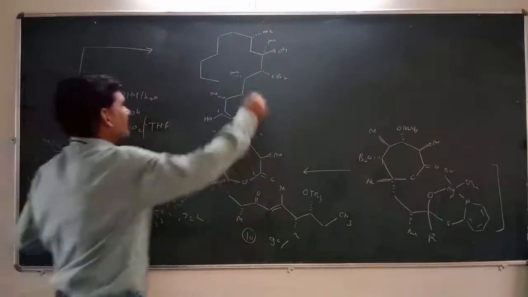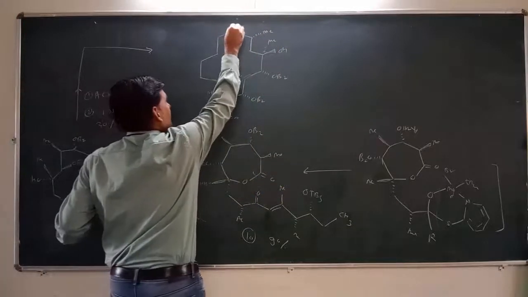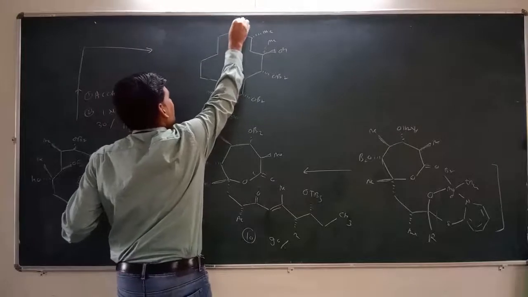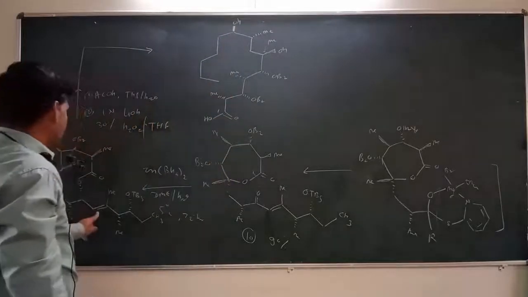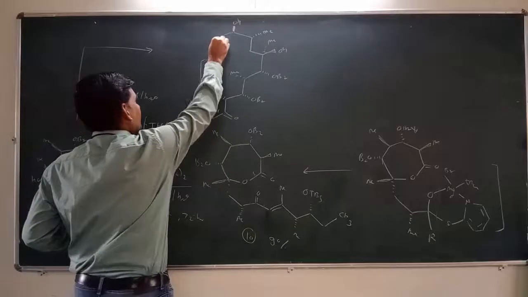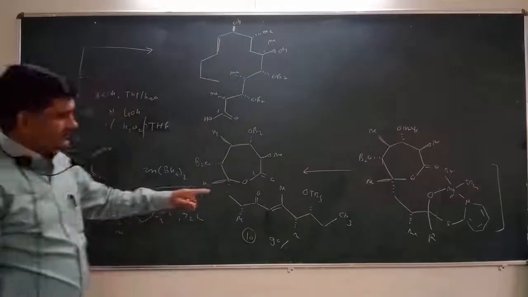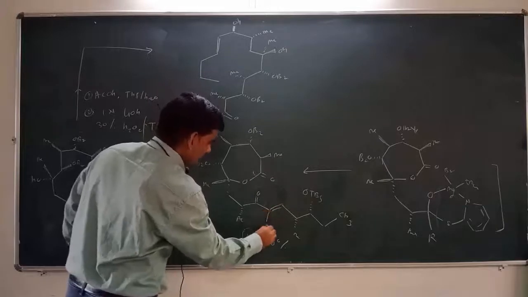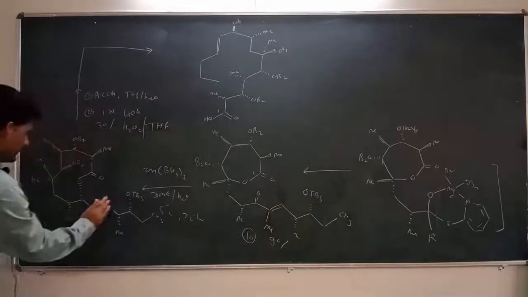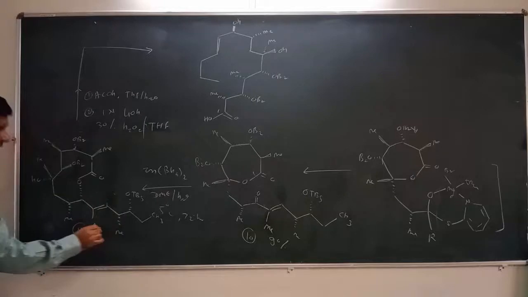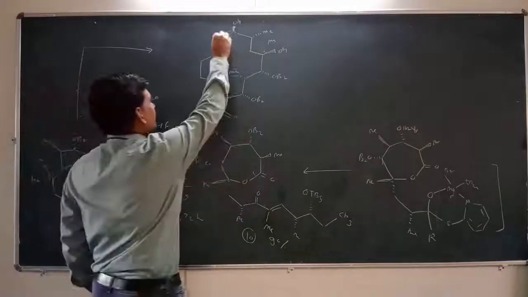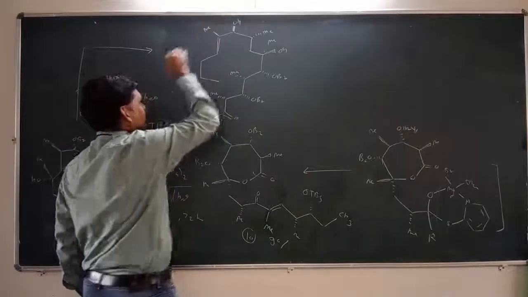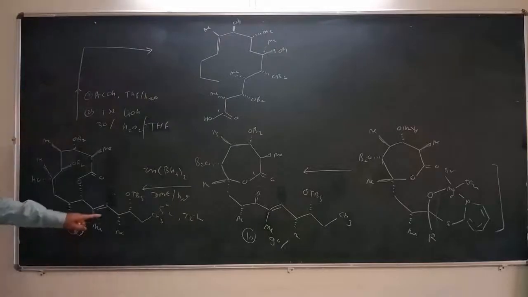Then this carbon 9 contains this OH functionality. So this is OH. Then 10 and 11 contain a carbon-carbon double bond, and then, if we see here, these methyl substitutions will be here, then this methyl substitution will be here, and therefore we get this methyl substitution at this position, right?